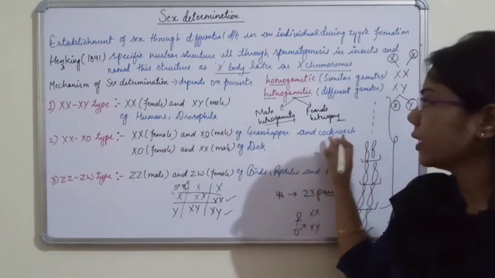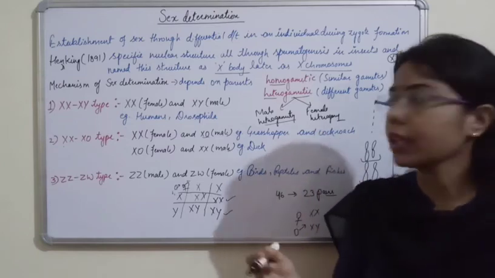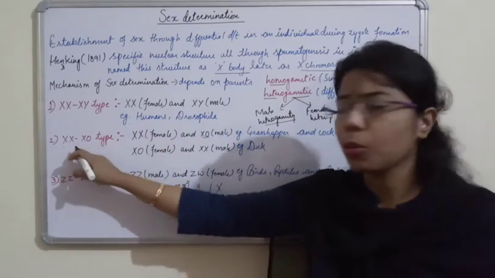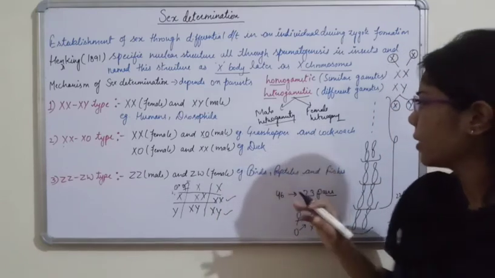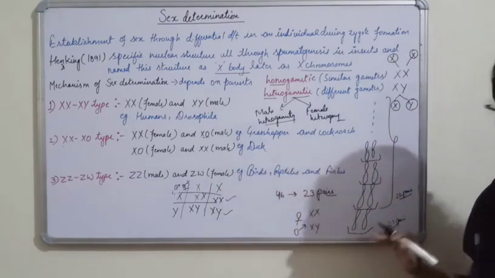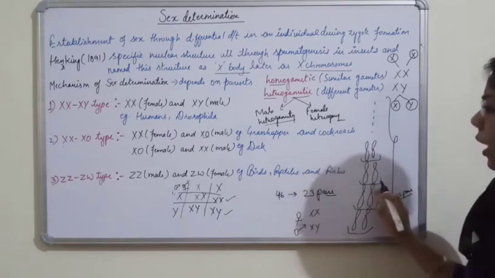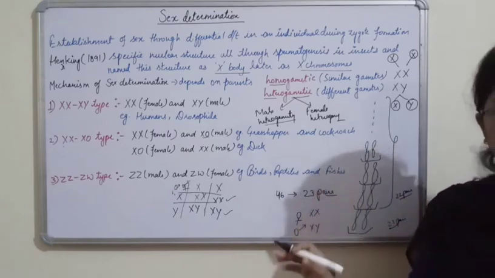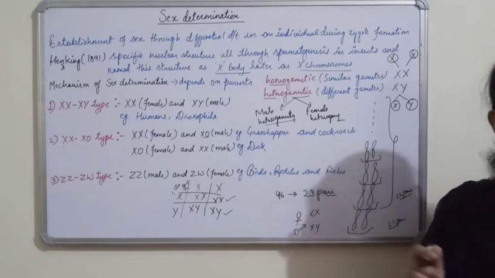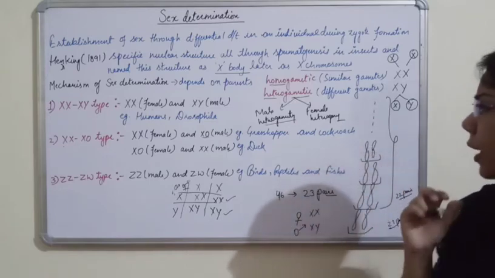Okay, in case of insects, we are seeing mostly insects में क्या होते हैं, कौन सा टाइप का क्रोमोसोम होगा? XX and XO type. Why? Because if you assume that here we have taken 23 pairs. Okay, if you take any insect and the chromosome number is 20, how many pairs will it form? It will form 10 pairs.